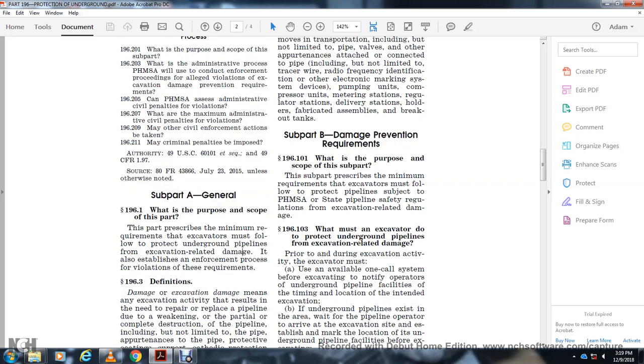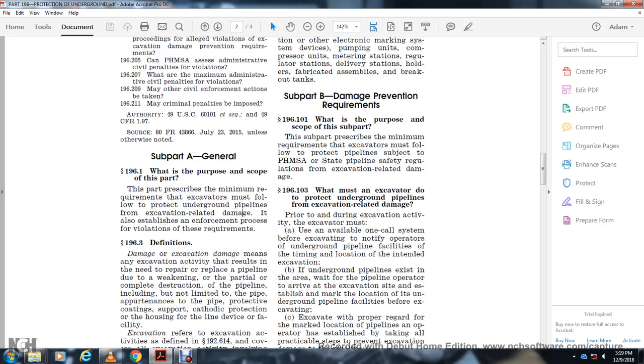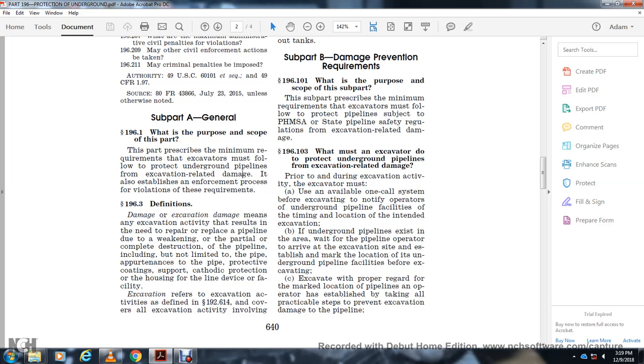196.103, what must the excavator do to protect the underground pipeline from excavation-related damage? Prior to and during the excavation activity, the excavator must use the available one-call system before excavating, and notify the operator of the underground pipeline facility of the time, location, and intent of the excavation. If an underground pipeline exists in the area, wait for the pipeline operator to arrive at the excavation site and establish marks of the location of the underground pipeline facility being excavated before excavating. Excavate with proper regard for the marks of the located pipelines, and take all practicable steps to prevent excavation damage to the pipeline.